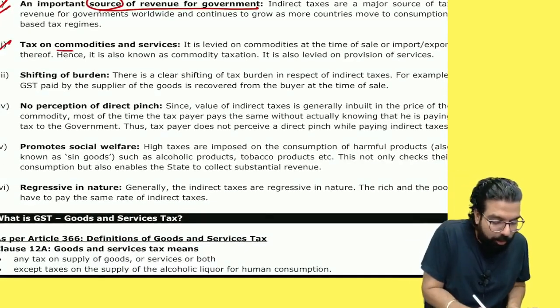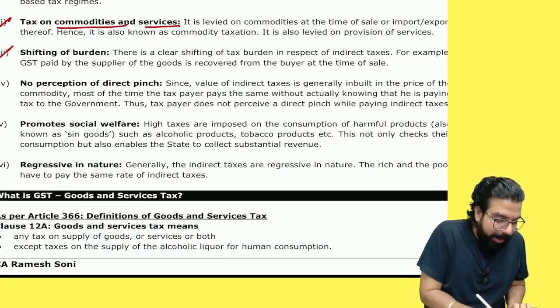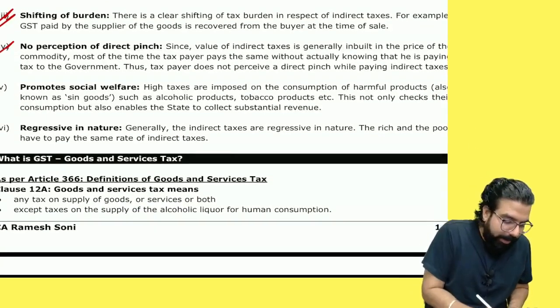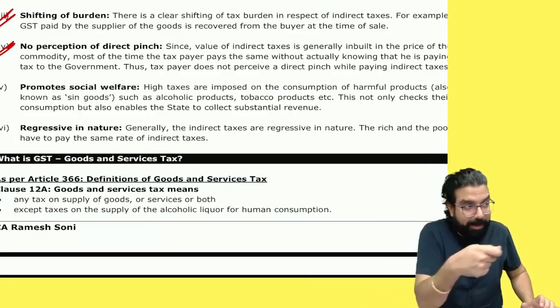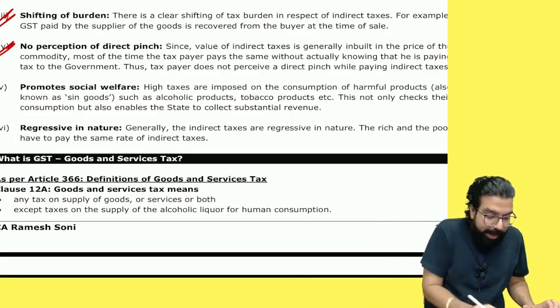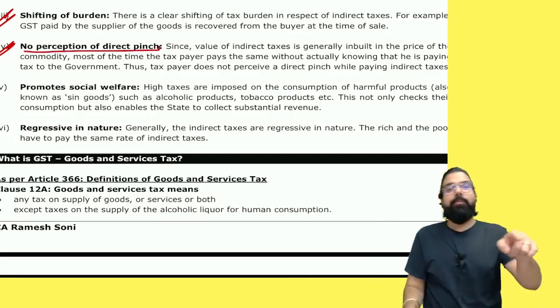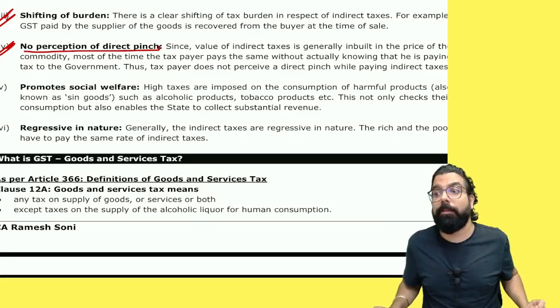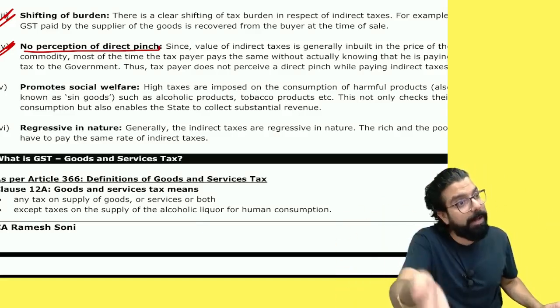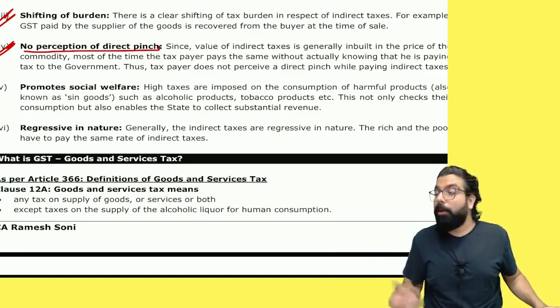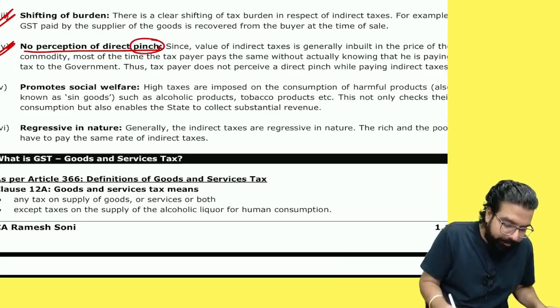Indirect tax is a tax on goods and the burden can be shifted. People, did you even come to know that you got taxed? Did you even come to know that you got pinched? So there is no direct perception of direct pinch. Just imagine your papa will come and say, "No, today I paid income tax." But indirect tax too you are paying every day, but you don't even come to know about it. Yes or no, everyone? So no direct pinch.